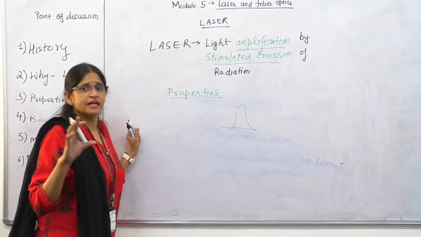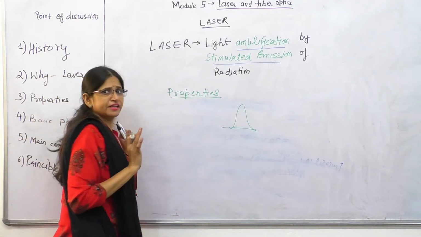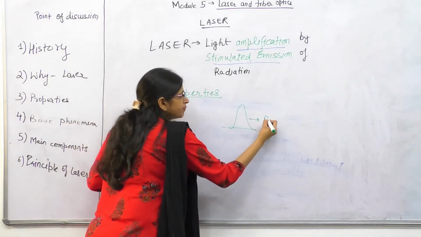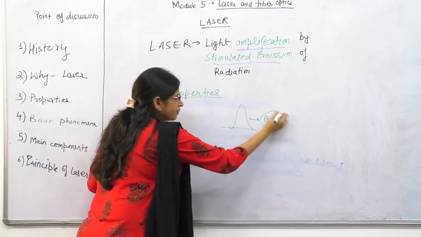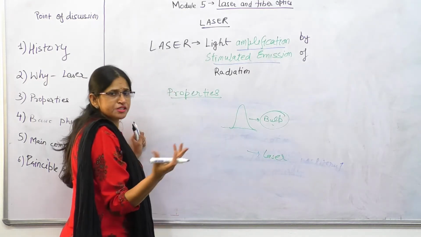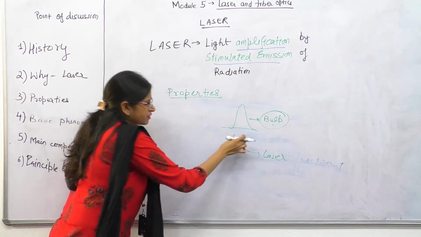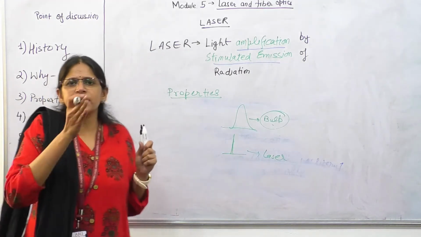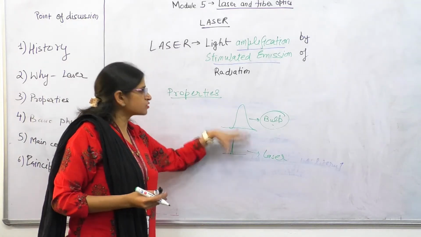But suppose a bulb is illuminating yellow color and we are taking that visible part only. The width of this is from a bulb. But if we talk about laser, the width of the illumination or the intensity will be just like a peak. Very, very close. It is almost like a line, but there is no perfect coherent source or something like that. So what is this known as?